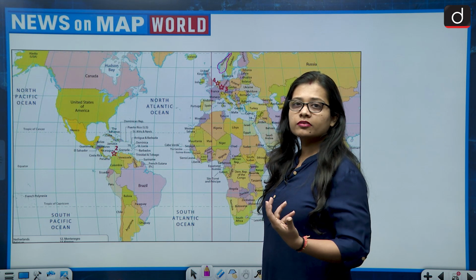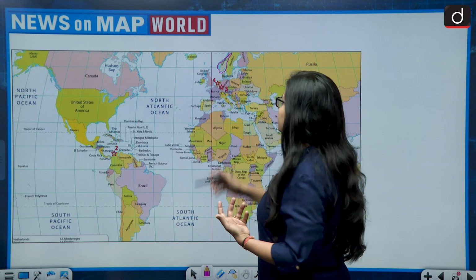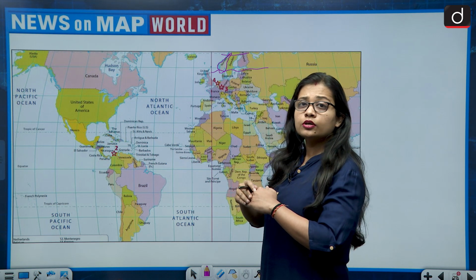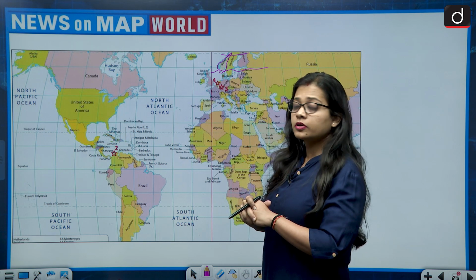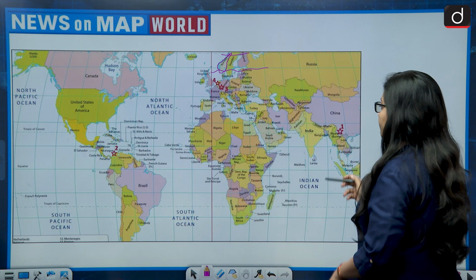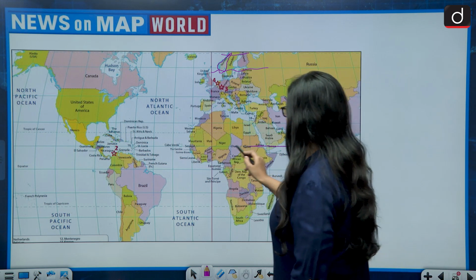It lies near the Arctic Circle, between the latitude of 50 degrees to 66 degrees, in North Europe. So if we talk about Norway, see, this is the equator.